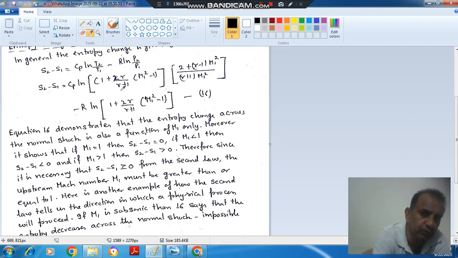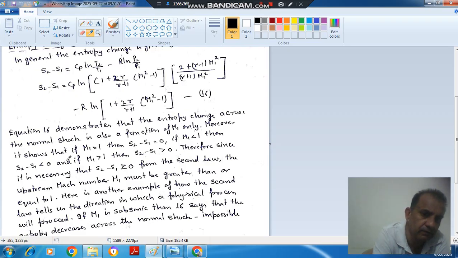But if we put here M1 is equal to 1, then the entropy change is 0. So it means it is a reversible process. So when Mach number is 1 before shock, and after shock the Mach number will also remain 1, and there will be no entropy change.